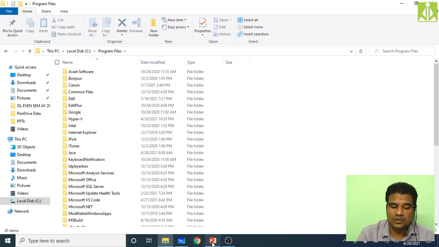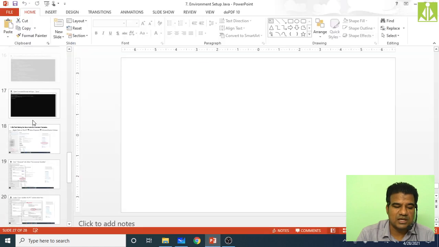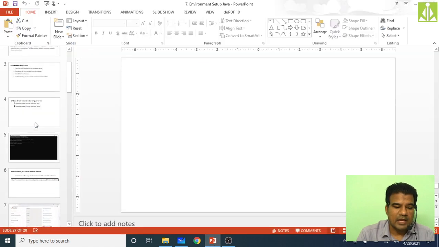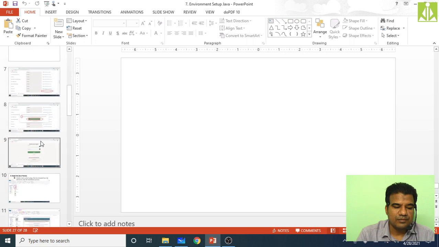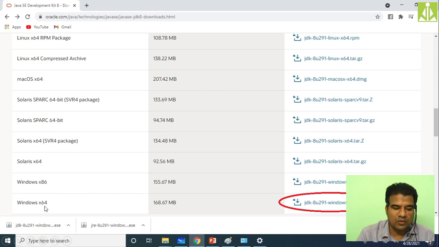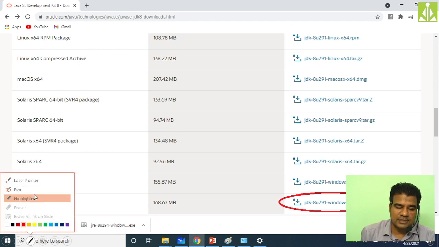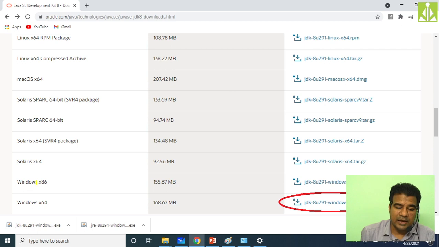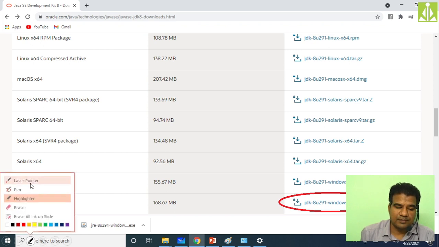Download the x86 version of Java. Here on the website, instead of downloading the 64-bit version, you have to download the x86 version if your Windows is 32-bit. x86 is for 32-bit Windows, x64 is for 64-bit. Like that you have to remember.